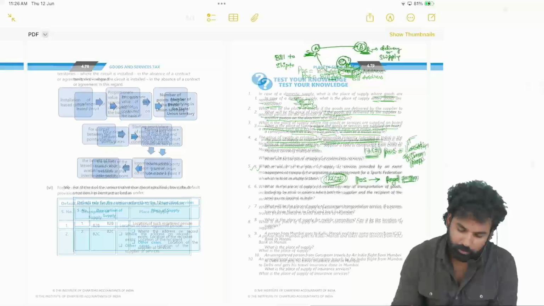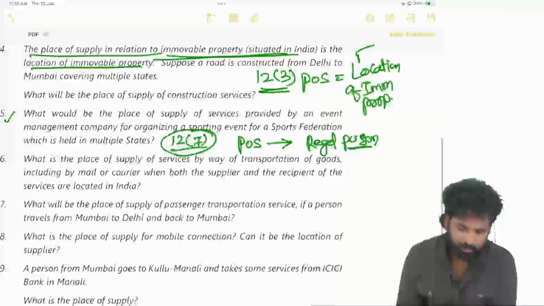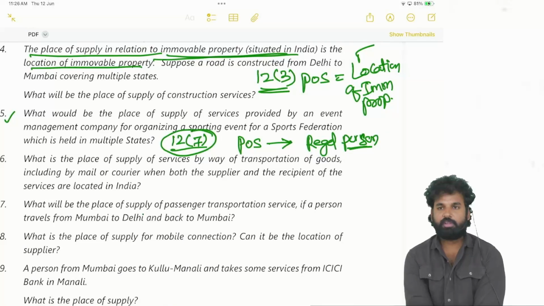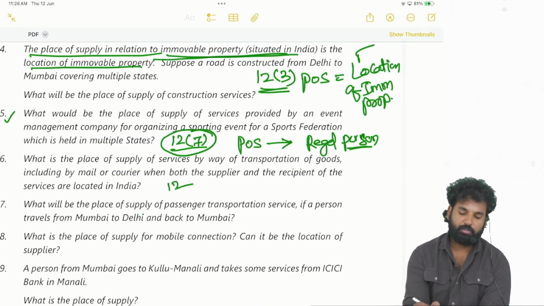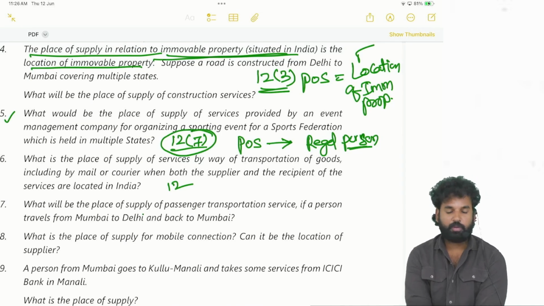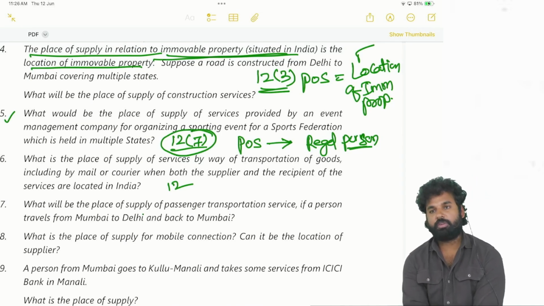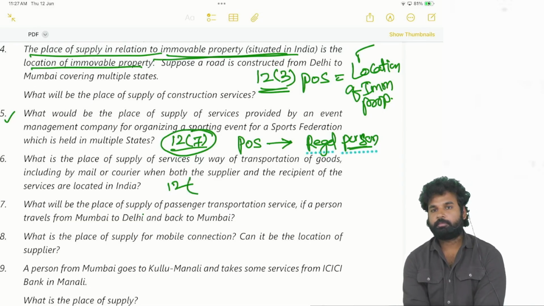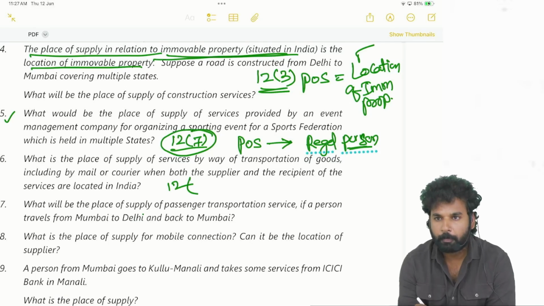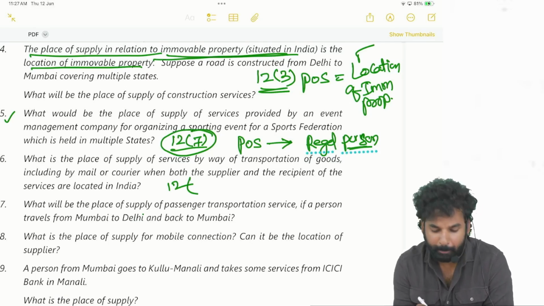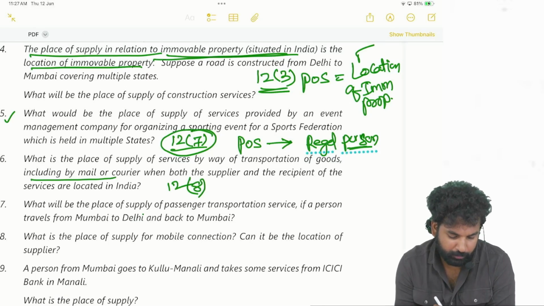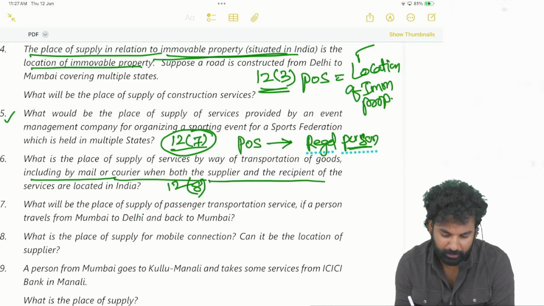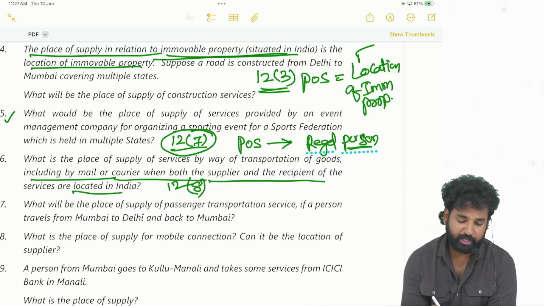Right. Question 6. See here, what is the place of supply of services by way of transportation of goods? By way of transportation of goods means Section 12 subsection 8, including by mail or courier, when both supplier and recipient are located in India.